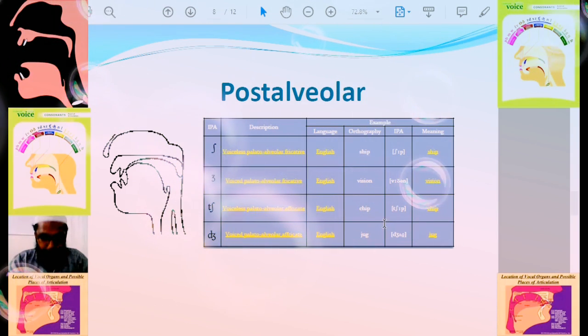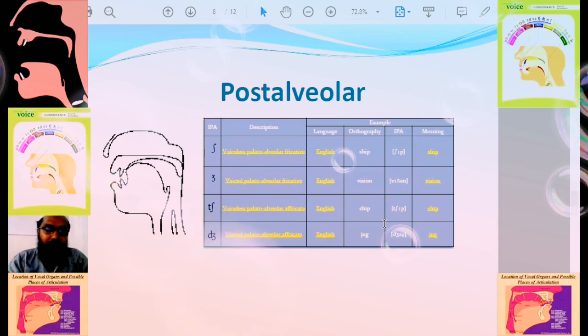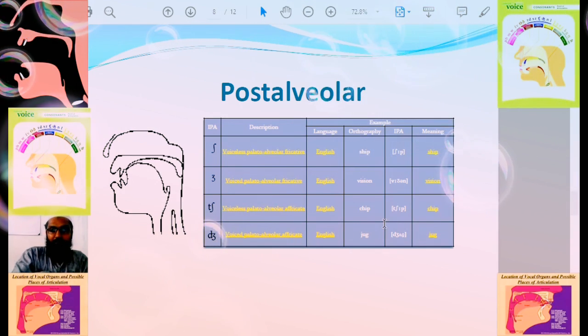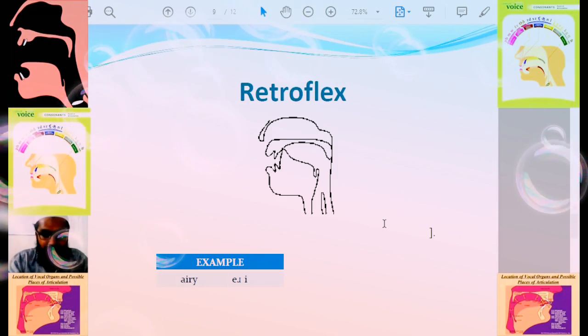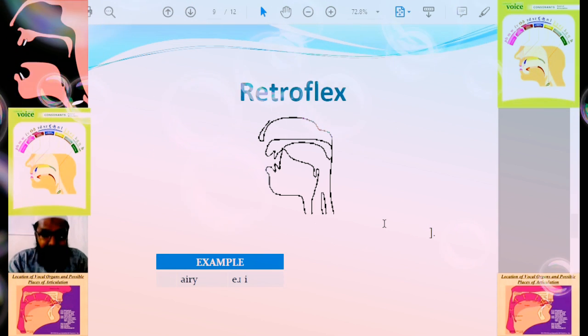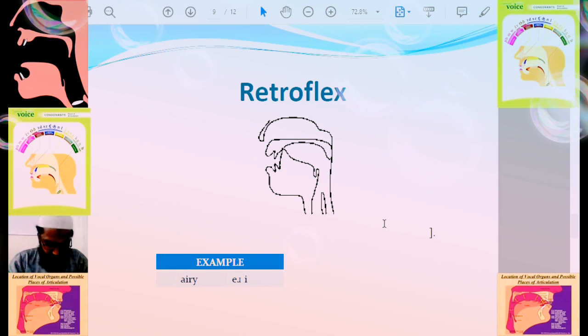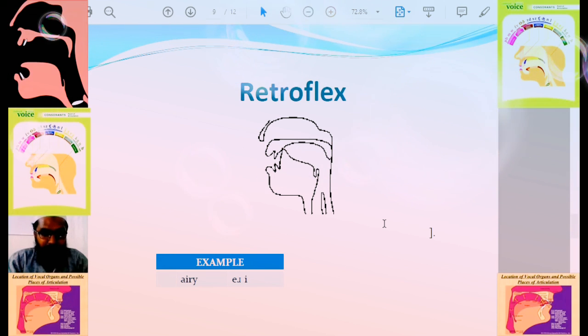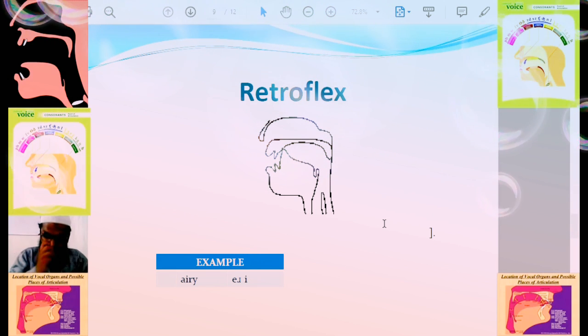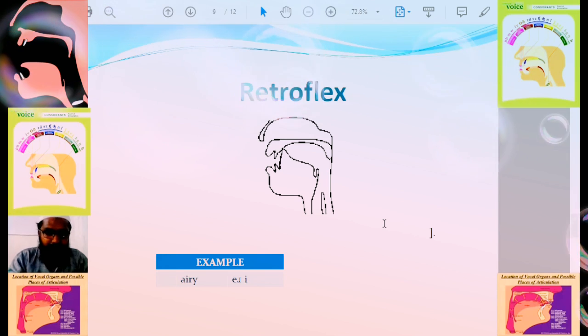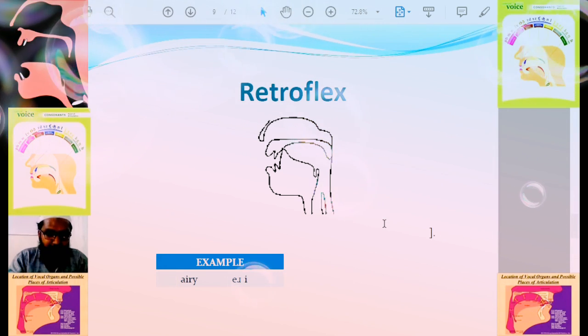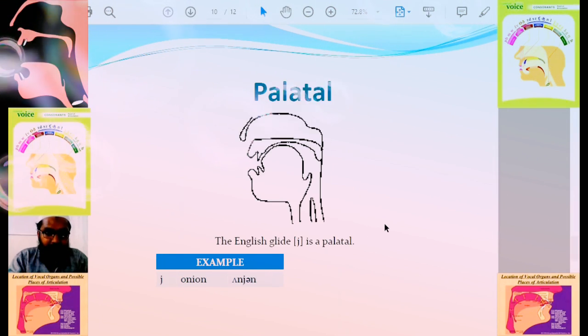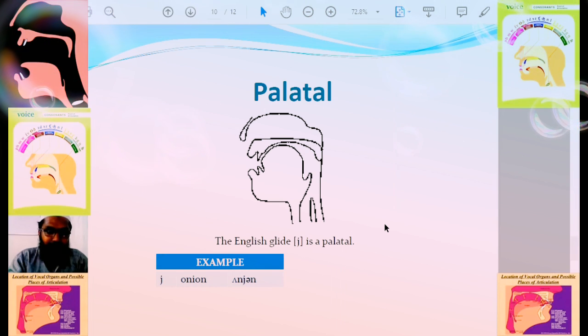This is postal alveolar, or we can say palato-alveolar also. Then we are having retroflex. Here we are having only one sound. This is not that important, just remember retroflex.